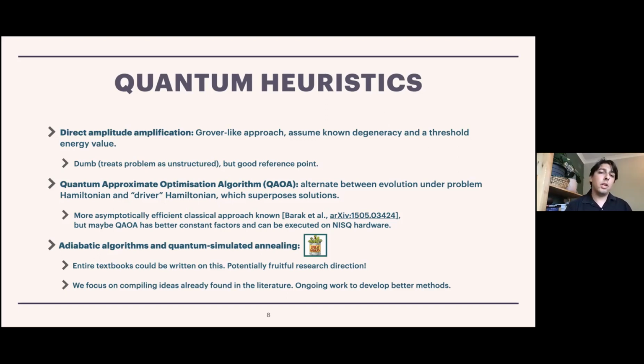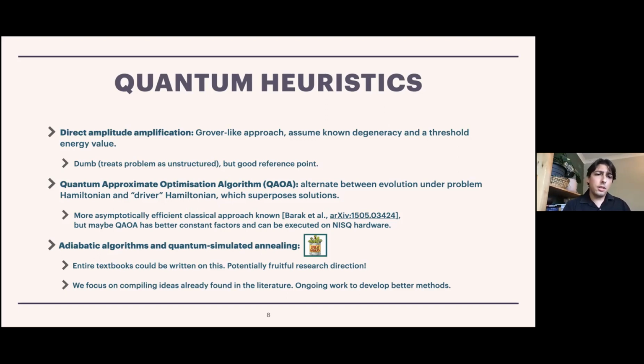And so because it's like a search problem, we can imagine finding a Grover-like speedup for this, and that would give us a square root speedup. Now, this is a really dumb approach, and we all know it's a dumb approach. And the reason it's a dumb approach is because it's treating the problem as unstructured when in fact we're expecting a lot of structure. So if we have extra information, we should be using it. It would be dumb not to, and hence this is a dumb approach. With that said, it's a good reference point.